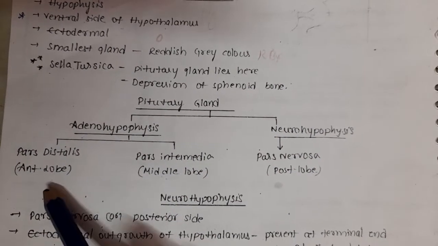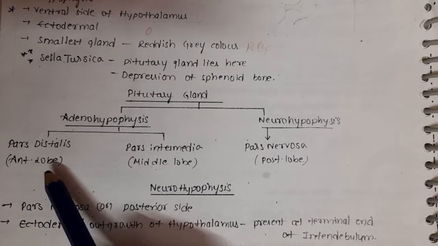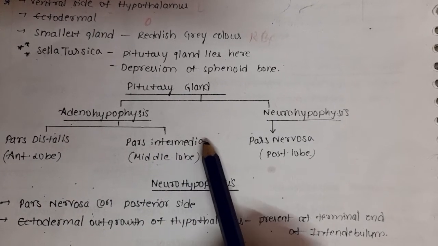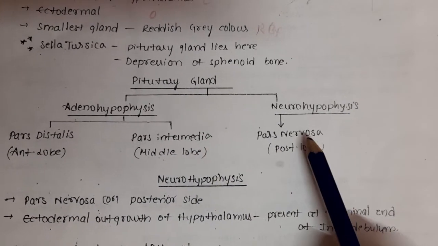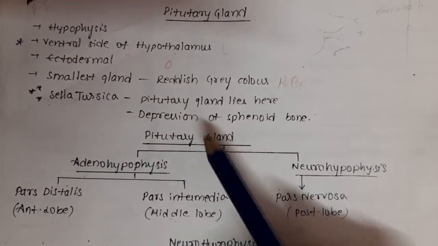Anterior lobe is pars distalis, middle lobe is pars intermedia, and pars nervosa is the posterior lobe. Is it clear up to now?